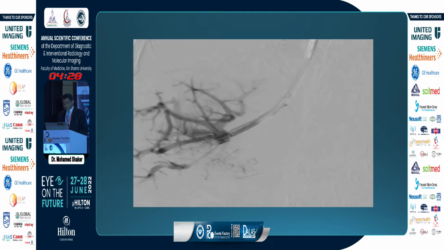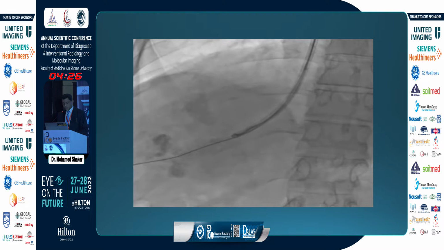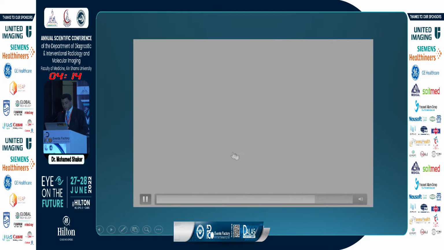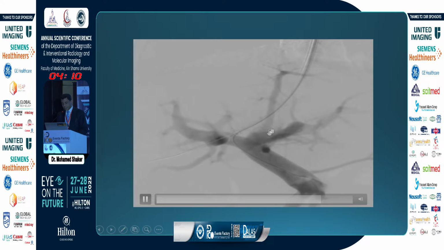Then we pass a guide wire with a manipulation catheter through the sheath and manipulate the guide wire toward the main portal vein, because this is the direction of the future inserted stent. And we keep this through and through wire for safety till we end the procedure. Portography: main portal, left portal, right portal.